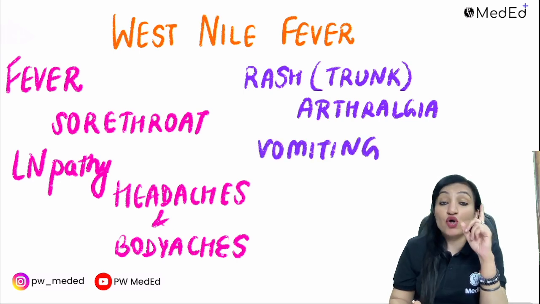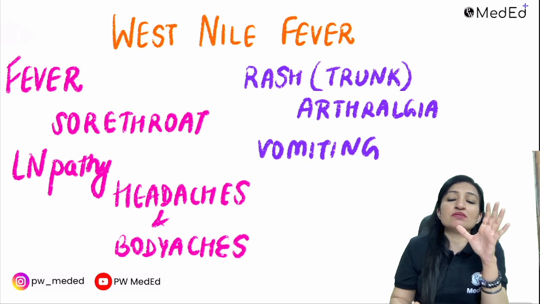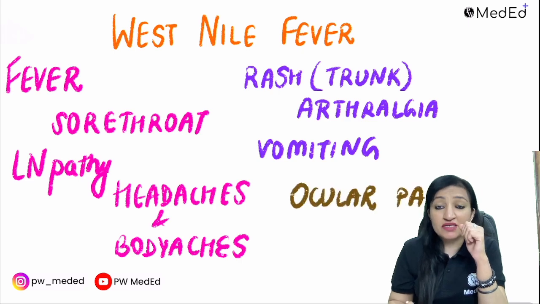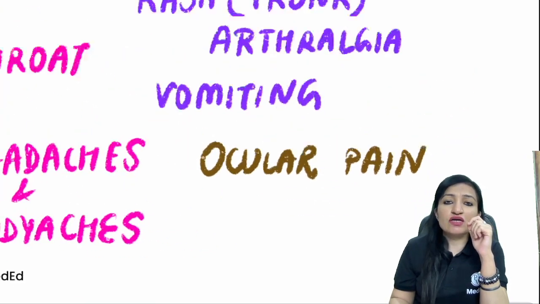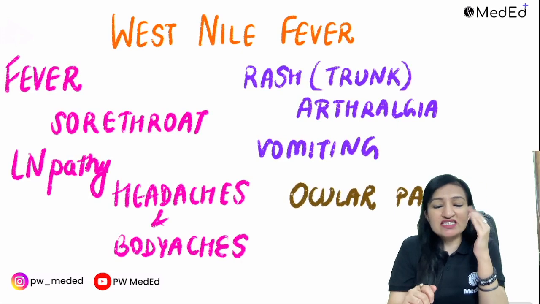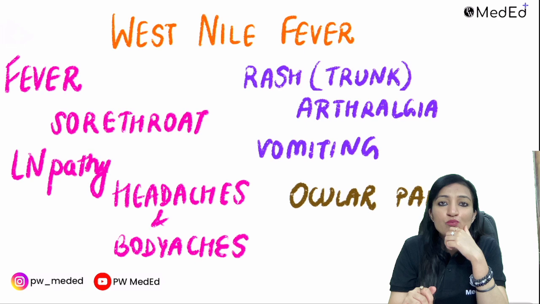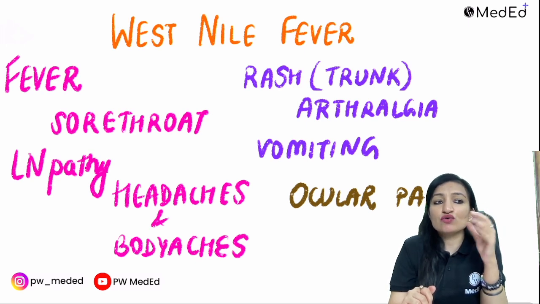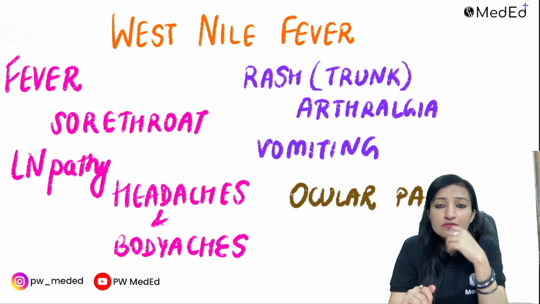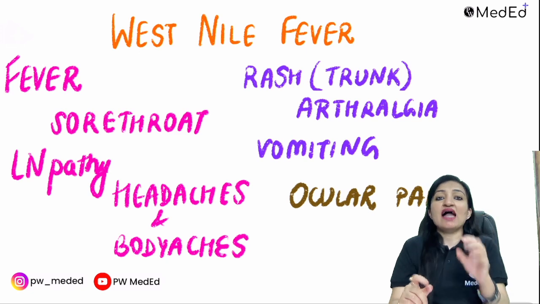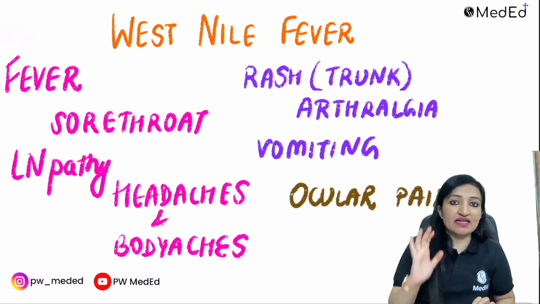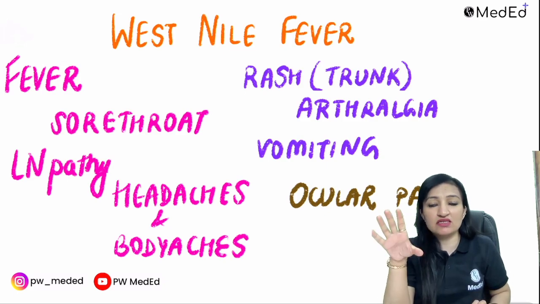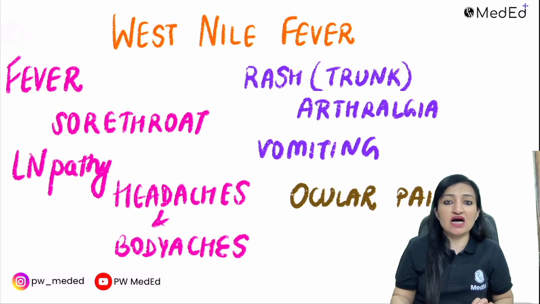Arthralgia is seen, not arthritis. As far as GI symptoms are concerned, vomiting is seen in patients, and diarrhea is very uncommon. And also remember ocular pain. Talking about ocular symptoms, West Nile virus is an arbovirus. I would like to point out that in dengue virus, also an arthropod borne virus, retroorbital pain is seen, and in Zika virus, conjunctivitis is seen. So please remember all of these ocular symptoms in these arboviruses, which can be asked as MCQs.